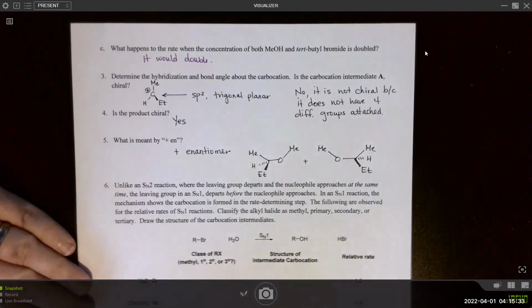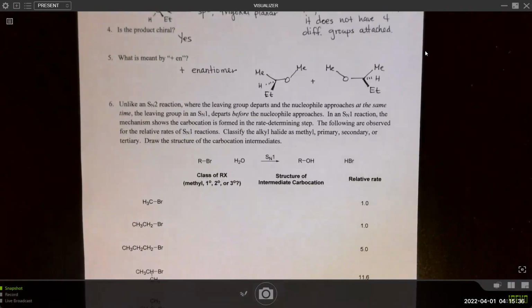Okay. Unlike an SN2 reaction, where the leaving group departs and the nucleophile approaches at the same time, the leaving group in an SN1 departs before the nucleophile approaches. In SN1, the mechanism shows the carbocation is formed in the rate determining step. The following are observed for the relative rates of SN1 reactions. Classify the alkyl halide as methyl, primary, secondary, or tertiary. Draw the structure of the carbocation intermediate.